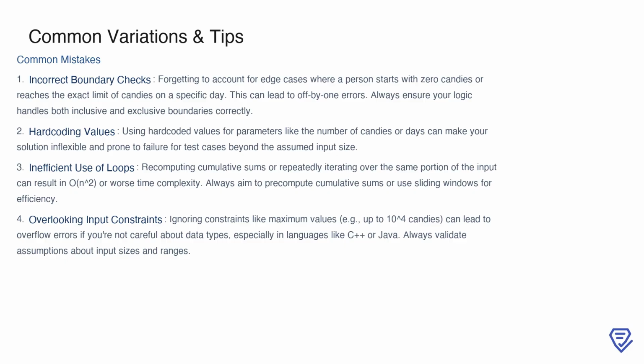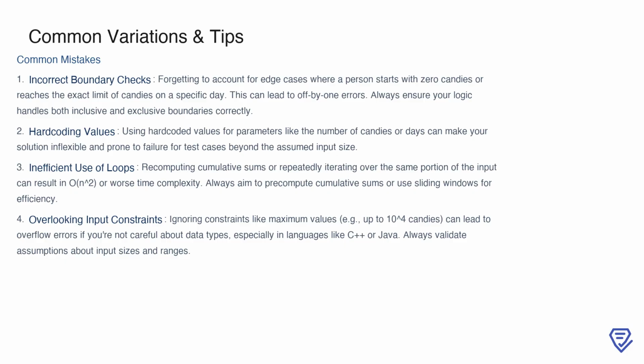Another mistake is hard-coding values, like assuming a fixed number of days or candies in your solution. This makes your code less flexible and vulnerable to unexpected test cases, so always aim for parameterized solutions instead of relying on fixed values. Inefficient looping is another issue to watch out for. If you repeatedly compute cumulative sums or iterate over the same portion of the input, you may unintentionally increase time complexity to O(n²), or worse. Pre-computing cumulative sums or using optimized techniques like sliding windows can help avoid this.